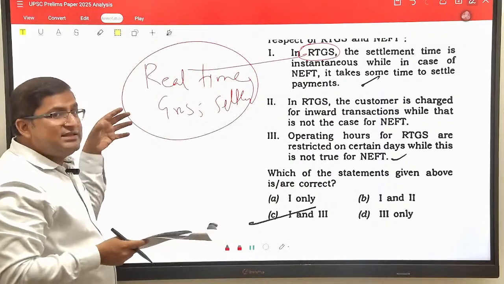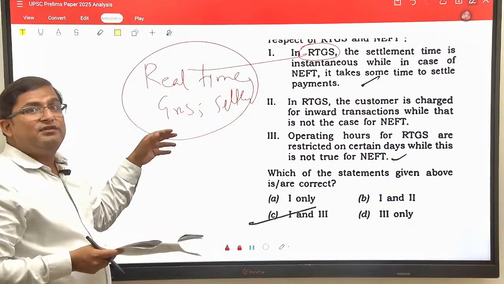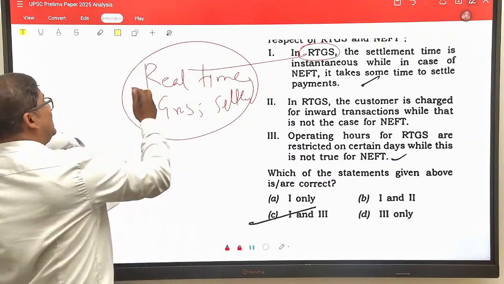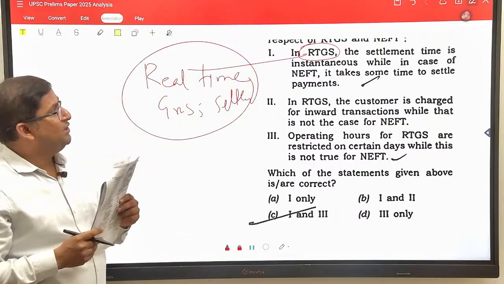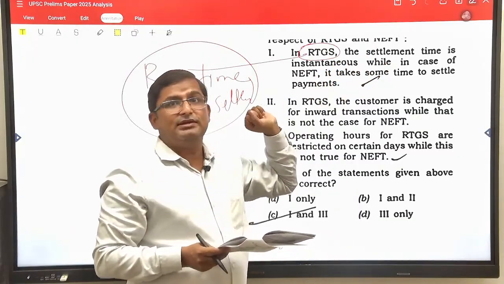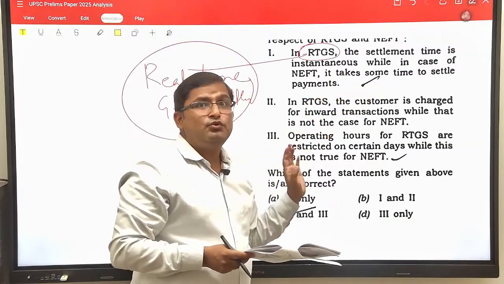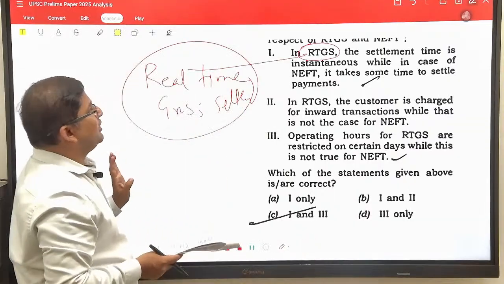See, the name itself says real time gross settlement, means gross settlement will be done in real time, as soon as possible. When there is a transaction, there will be immediate settlement. So, statement 1, the settlement time is instantaneous in RTGS, that is true, whereas in NEFT it takes some time to settle the payment, that is also true. So, statement 1 is true according to me.